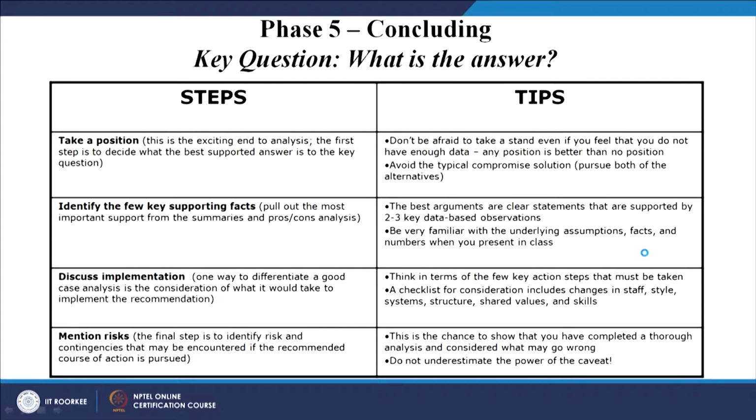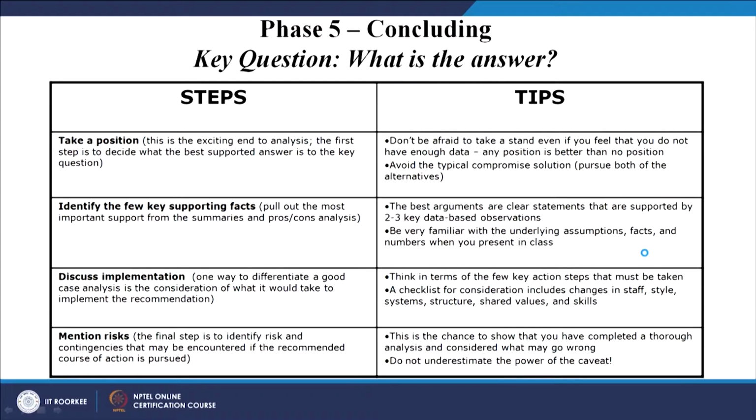Avoid the typical compromise solution, and pursue both of the alternatives. In that case we have to avoid the typical compromise solution, come out with our own strategies, our own formulas, and pursue both of the alternatives. We need not worry whether we will be successful or not. Identify the few key supporting facts. What are those key supporting facts? Pull out the most important support from the summaries and the pros and cons analysis.